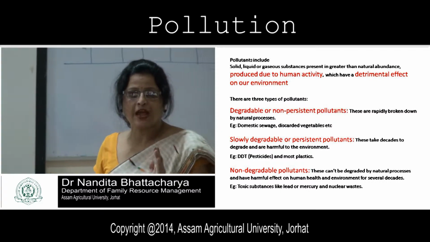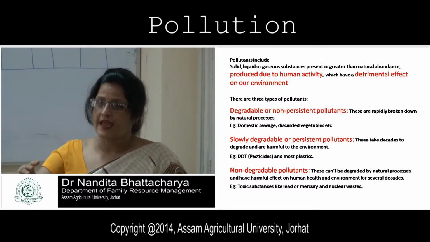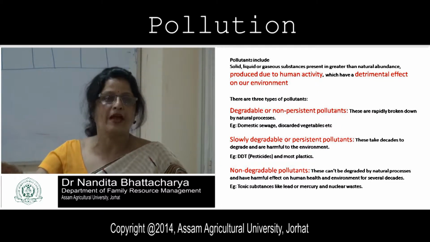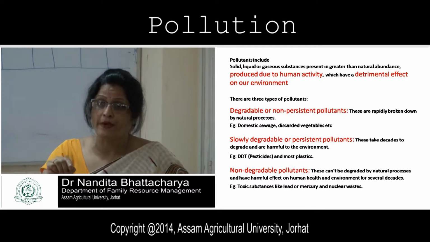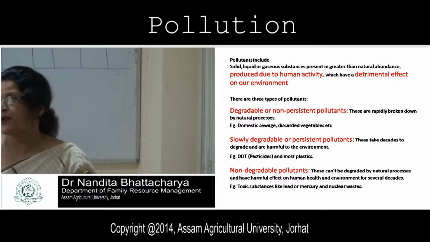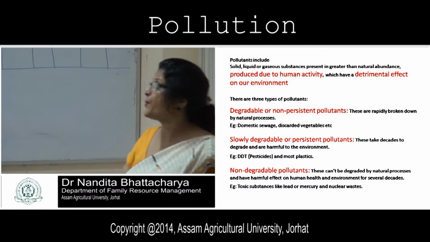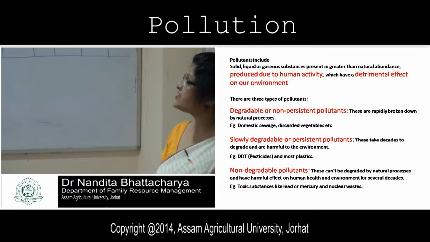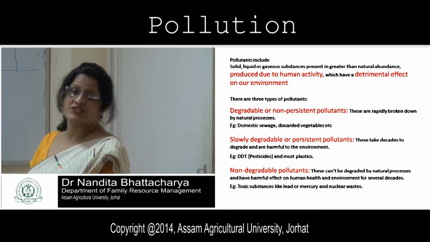In due course of time, the amount is reduced and it undergoes some biochemical processes so that breakdown of the particular material will take place. This is biodegradable, with the presence of some bacteria and natural processes. Those may be domestic sewage, discarded vegetables, etc.